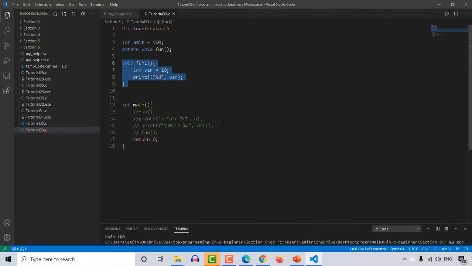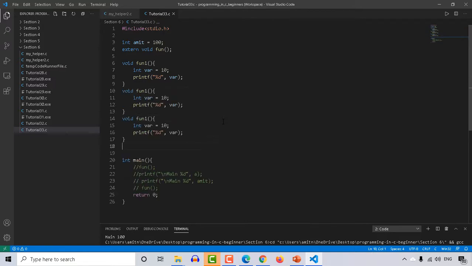So let me copy this and paste it two more times. This will be fun2 and this will be fun3. Let me print the name of the function while printing the value as well, otherwise we might get confused about which function it's talking about, right?